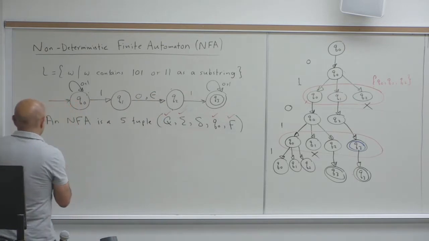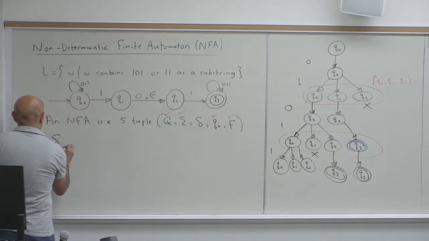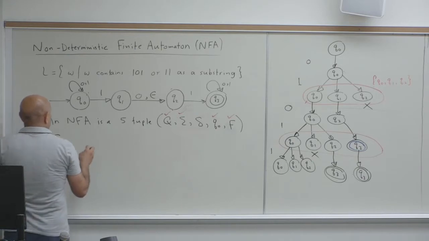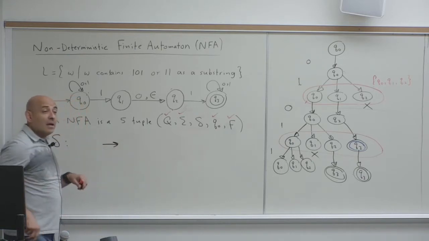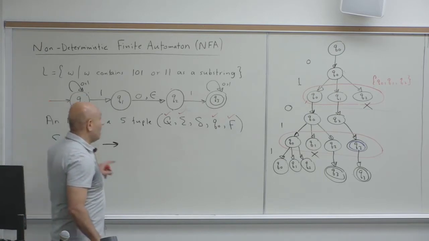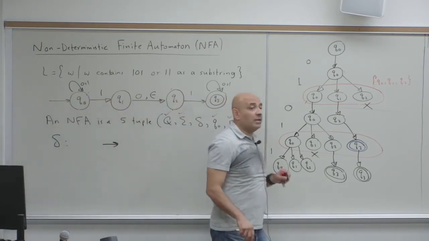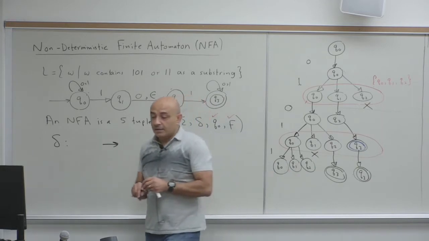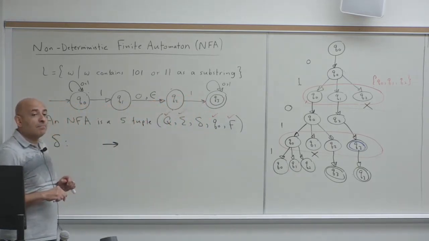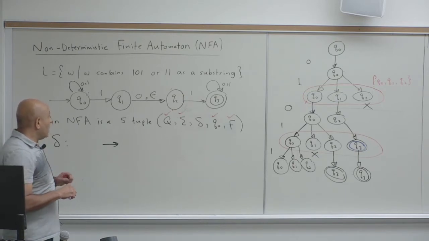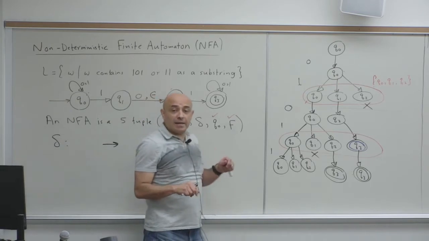But for delta, now let's try to think of delta. Now there is a domain and a range. What's the domain and what's the range for delta in an NFA? So we have to add the epsilon somehow.